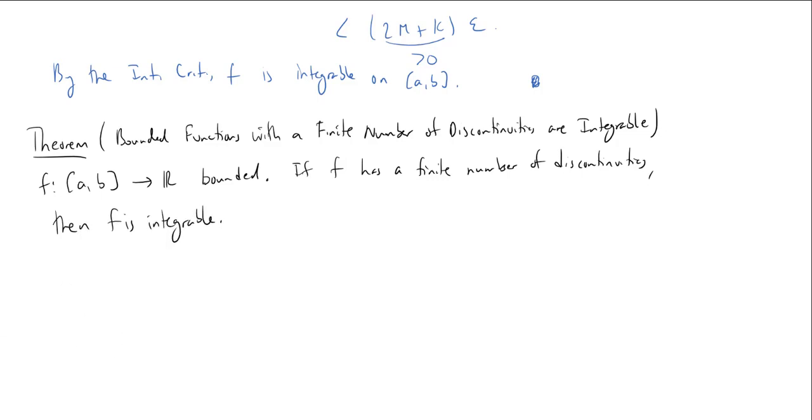So let's draw a picture to really show what's going to happen here. So I have my function, and there's A, and there's B, and I have some finite number of discontinuities, okay? And it doesn't really matter if they occur at A or in the inside, but we'll put one at A, and maybe there's another one here, and there's one here, and another one here. All right, and I'll call this, I don't know, C1, C2, C3.